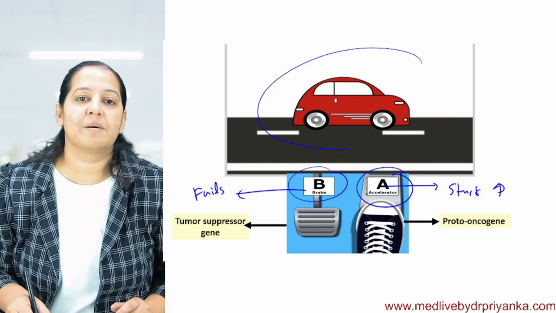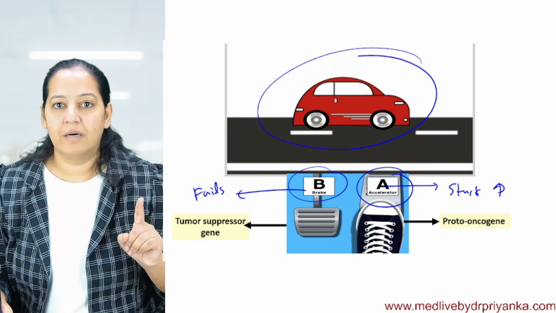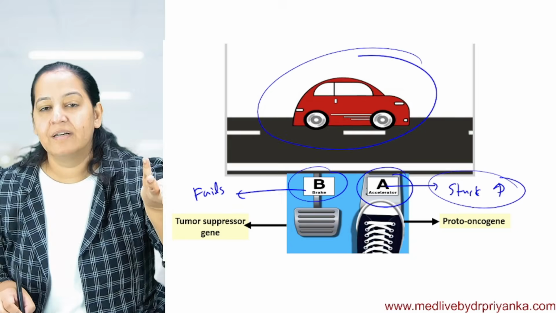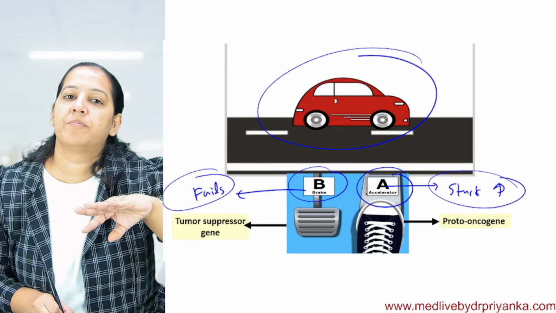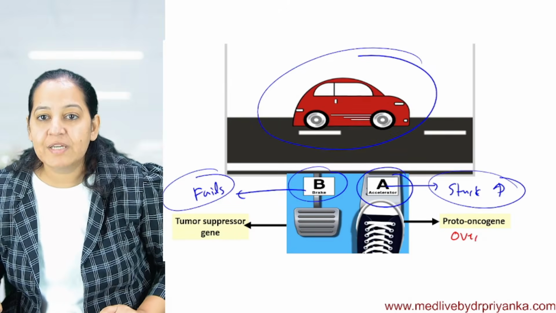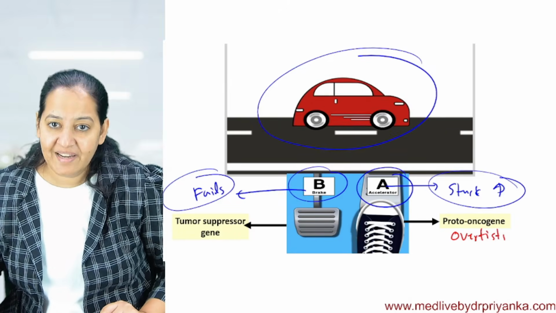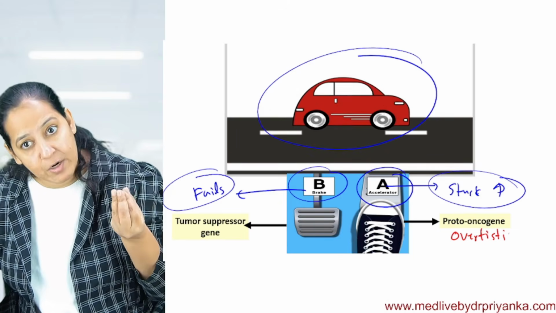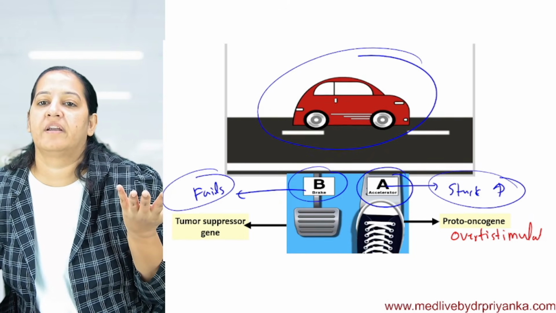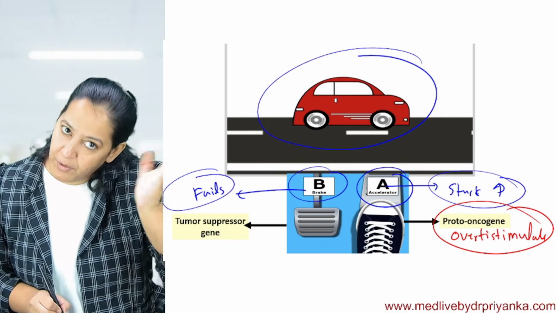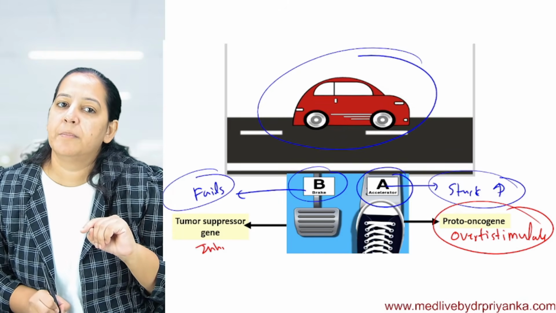The same, imagine this is the body. In the body, the mitosis is occurring at the highest speed, and it cannot be stopped. The brakes have failed. I mean, proto-oncogenes are overstimulated. The accelerator got stuck at the highest speed means proto-oncogenes are mutated and they got overstimulated. By mutation, they got overstimulated. And tumor suppressor genes, by mutation only, got inhibited.